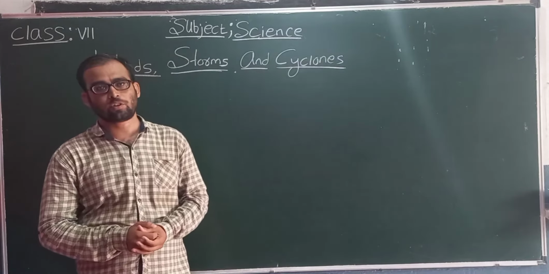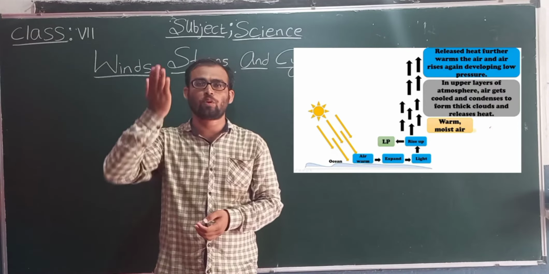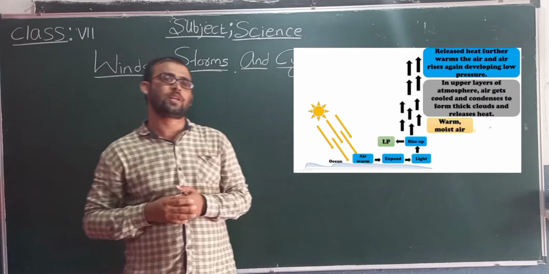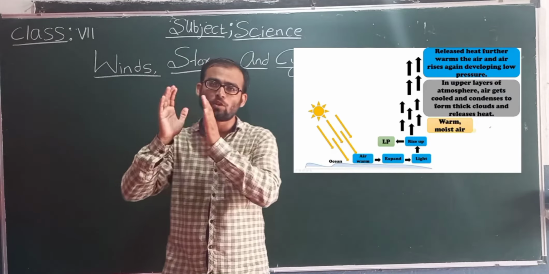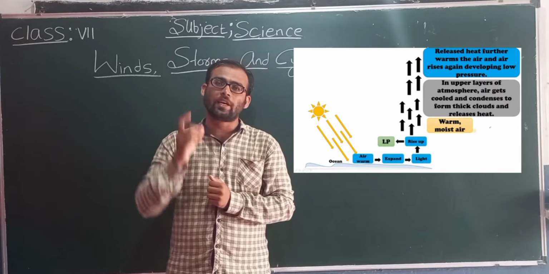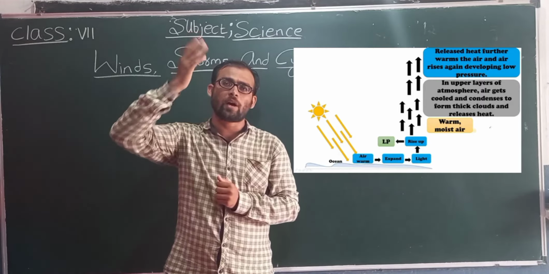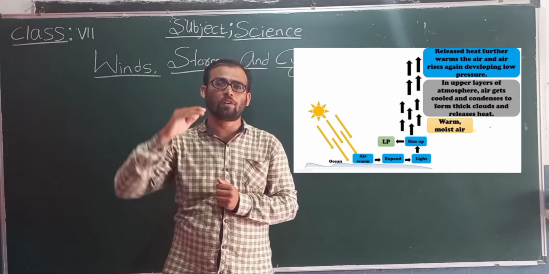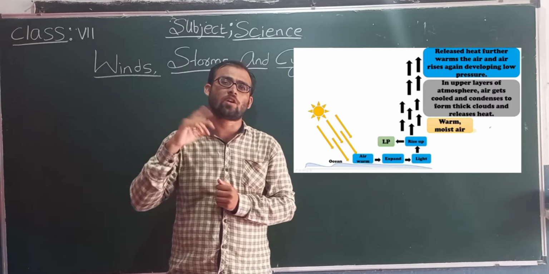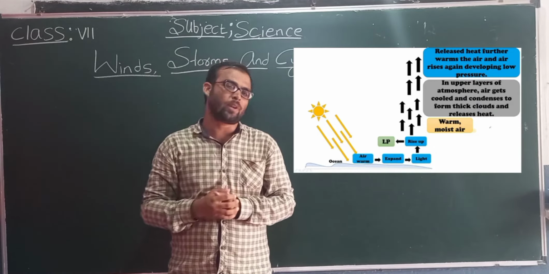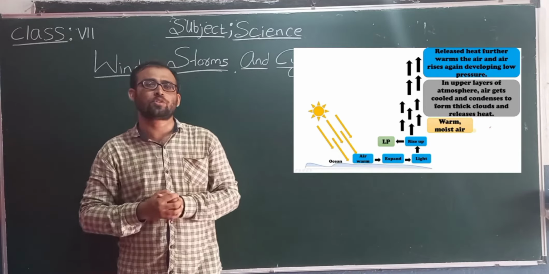Students, now let us discuss storms and how they are formed. We know that water vapor moves upward, and when it reaches the upper layer of the atmosphere, it will condense and form clouds. Then heat is released over that point. This heat warms the surrounding air, and that air rises up again, cools, and again forms into clouds. Again heat is released, and that heat warms the surrounding air, thereby creating a low pressure area. This process keeps on continuing, and this system forms a cyclone.